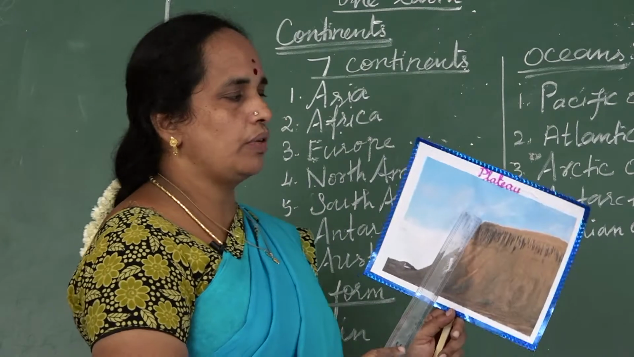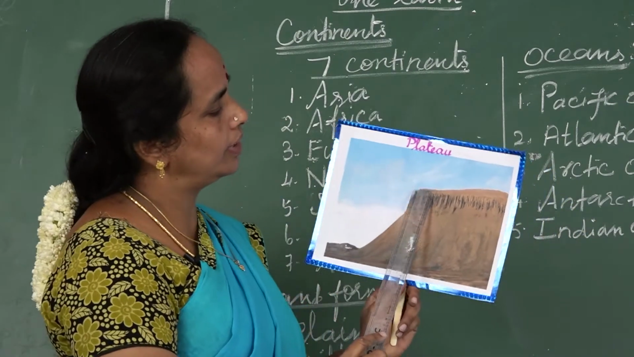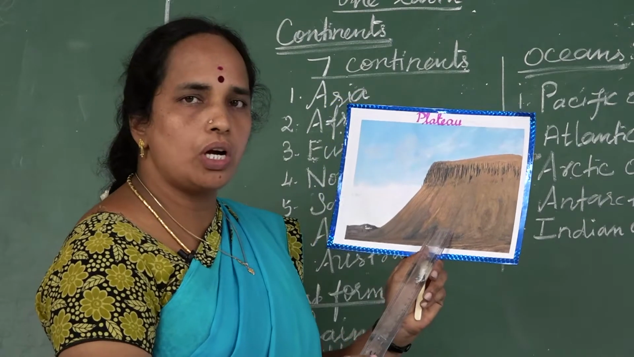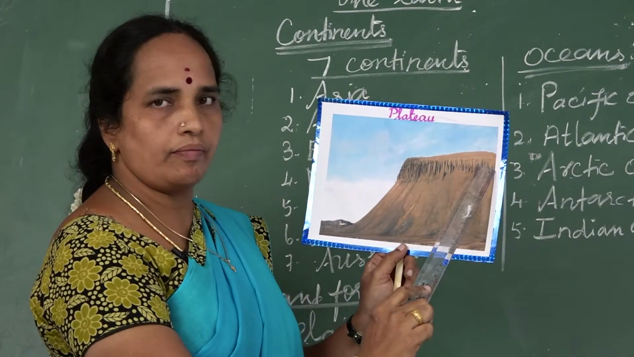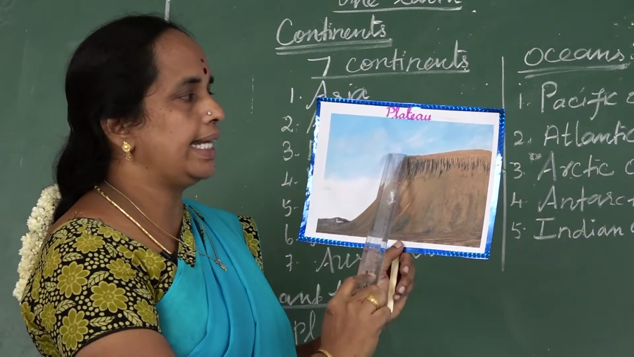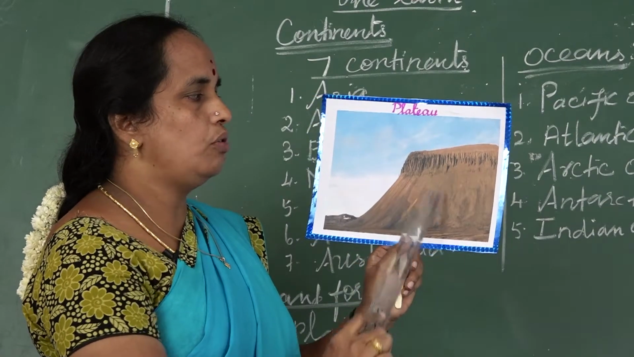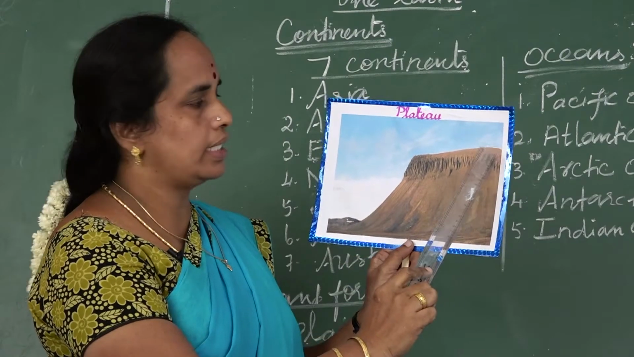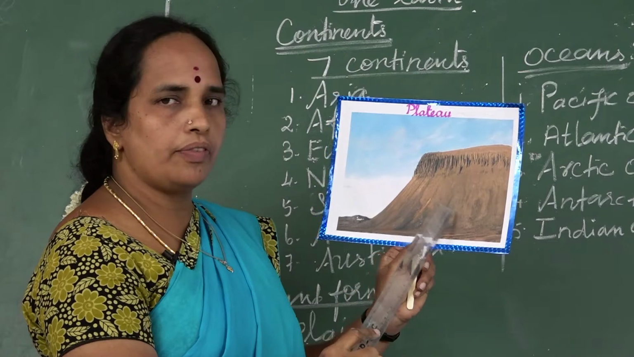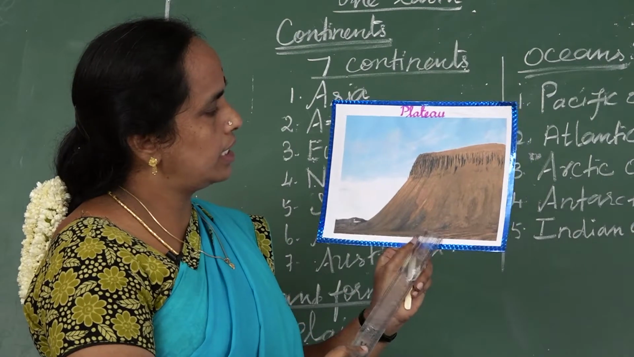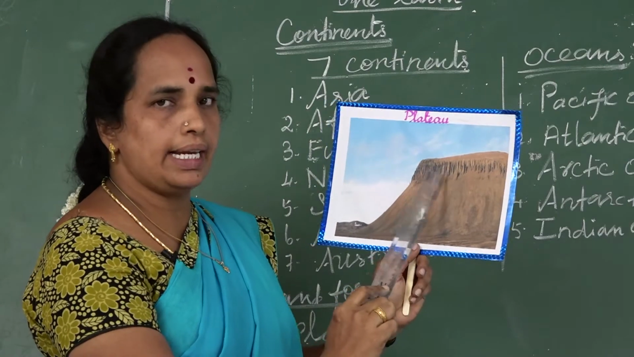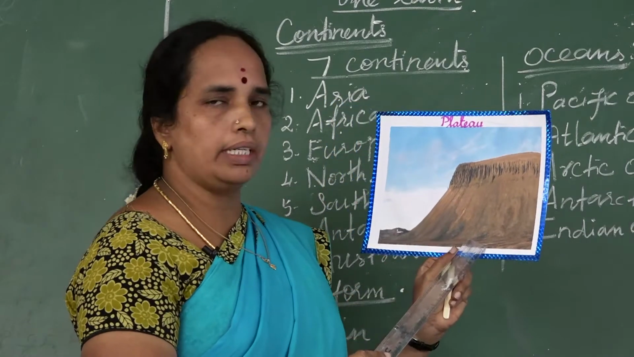Next one is plateau. See here, plateau is also called tableland. Some high areas are flat on their top and look like a tabletop. See here, this is tabletop. It is a form of a plateau. This looks like a tableland. Okay, this is called a plateau.